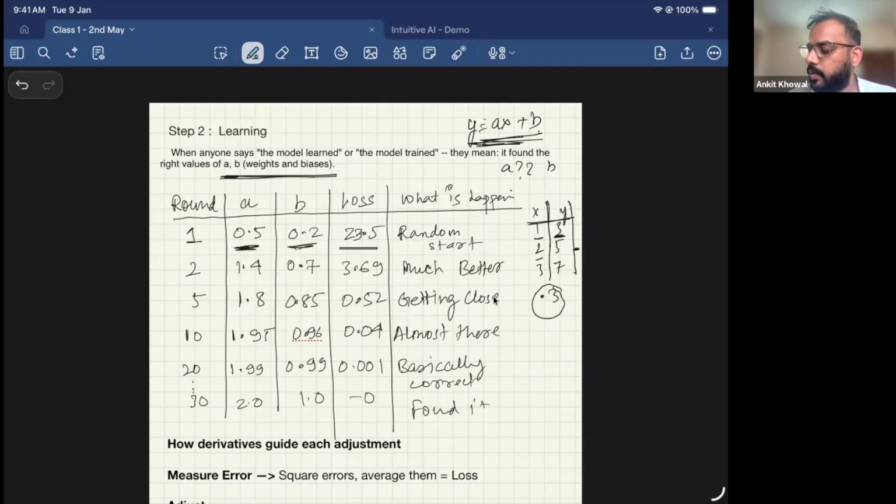So we saw how this calculation was happening. So I figured out that, yeah, 23.5 is my loss. So I need to update my parameters, right? So that I learn the relationship.